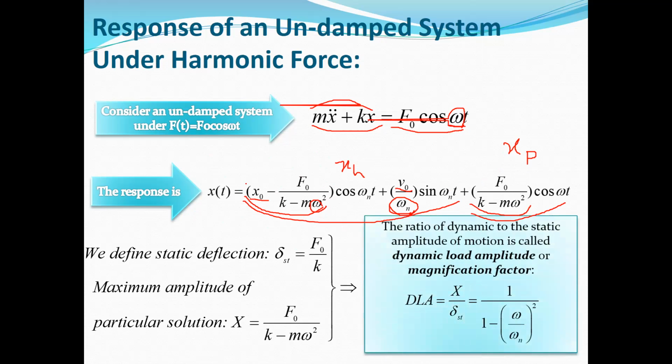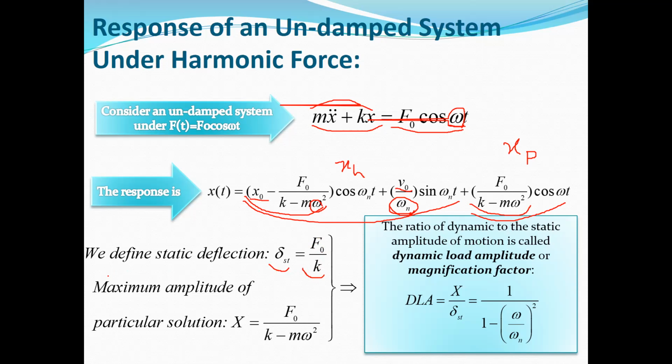So now we want to discuss the effect of this external force and the effect of the frequency and amplitude on the response. For this purpose, we define the static deflection. The static deflection, delta st, is equal to F naught, which is the amplitude of the excitation, divided by the stiffness of the system, which is K.